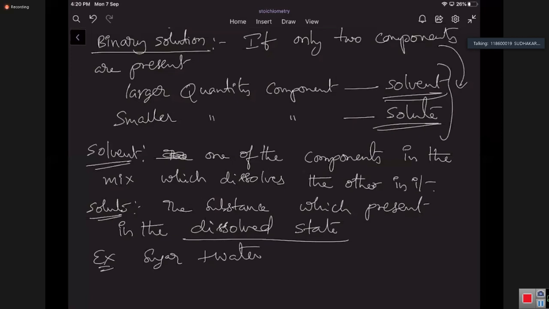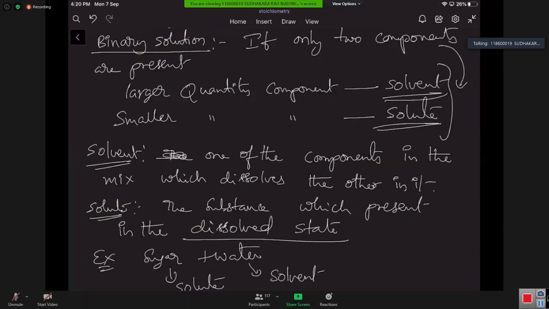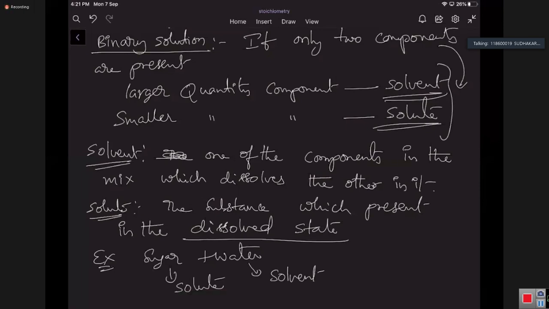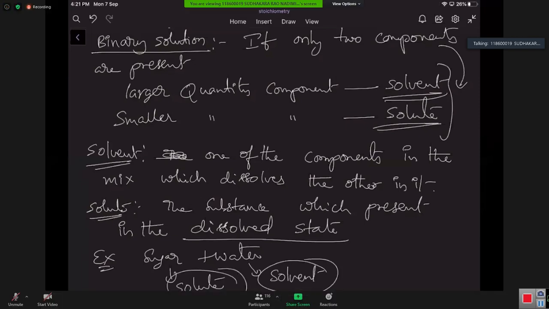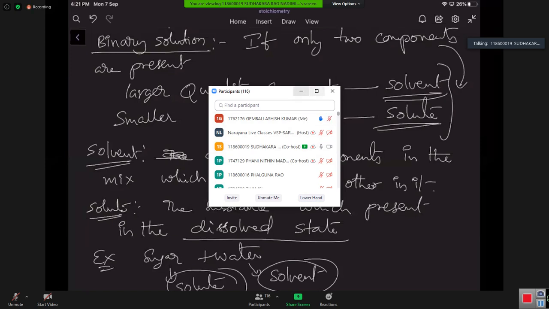Solute. And water is a solvent, because water is dissolving the sugar in it. So the sugar is present in the dissolved state, and water is taken as a solvent. That's why sugar is the solute, dissolving into the solution.